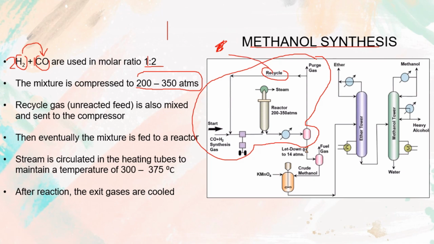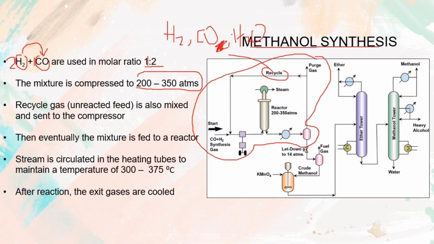For example, hydrogen will be left over, or sometimes carbon monoxide, or even water vapor left over from this reaction. And all these recycled materials are in gas form. That's why we recycle this material.